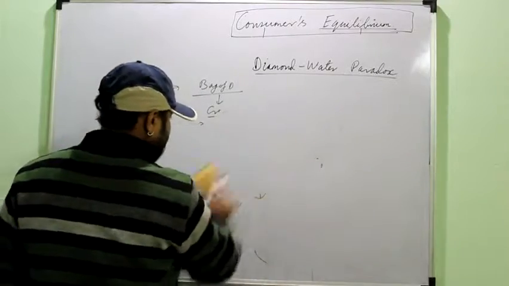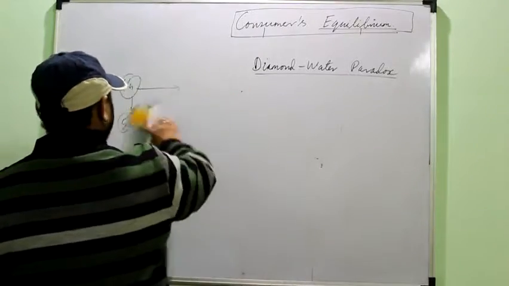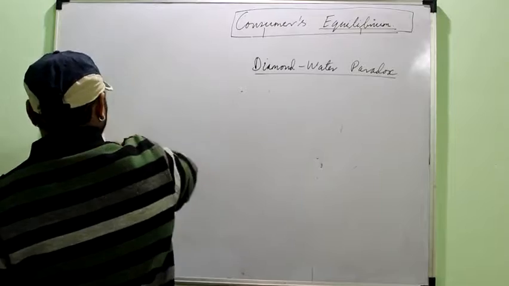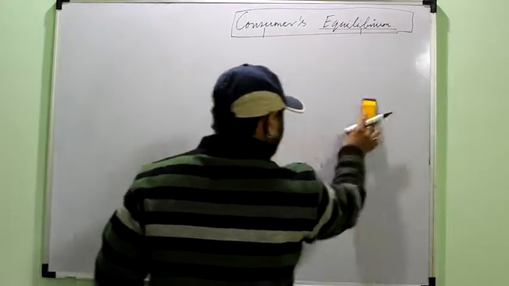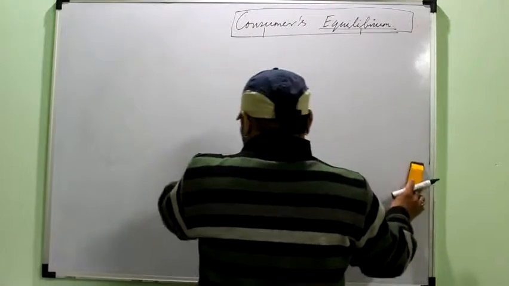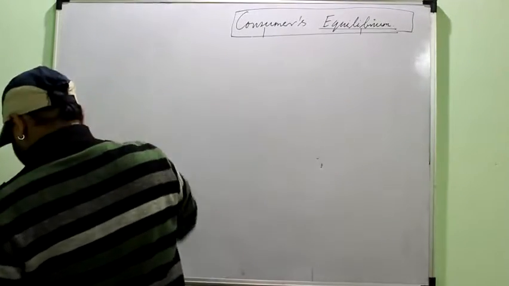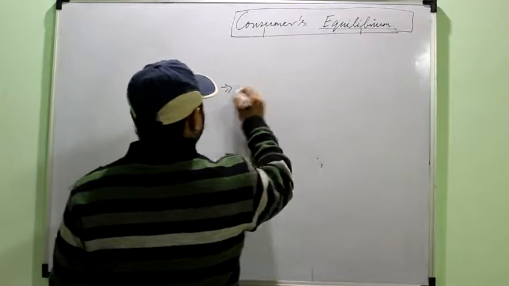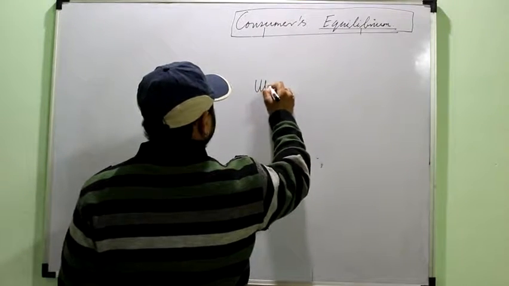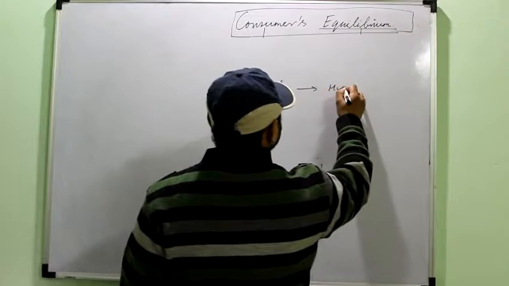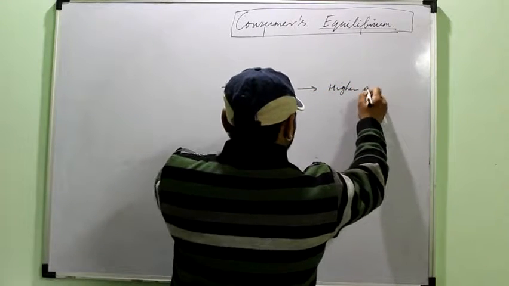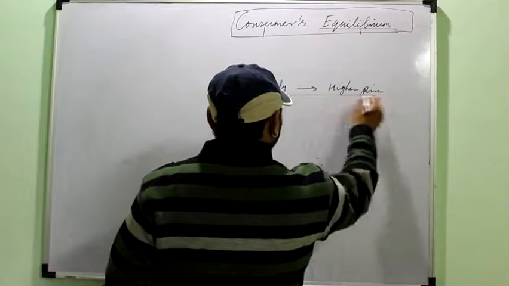Okay, I hope the basic concept of this particular topic is clear, and you always have to remember this water diamond paradox and its conclusion. It is simply concluding that a commodity which has more utility will be paid higher price. That is the first conclusion.